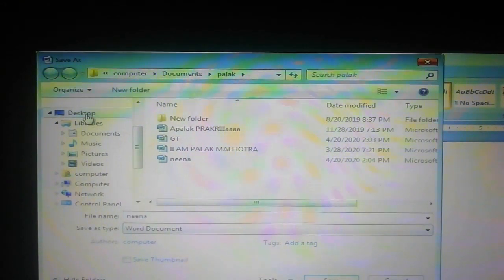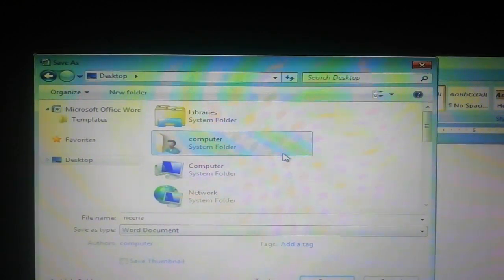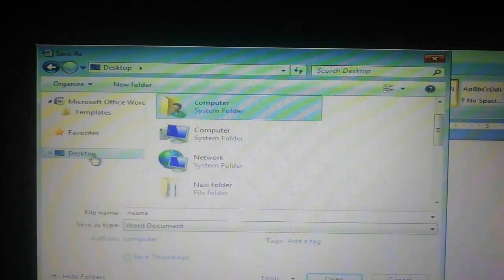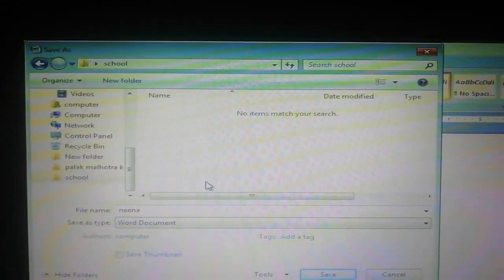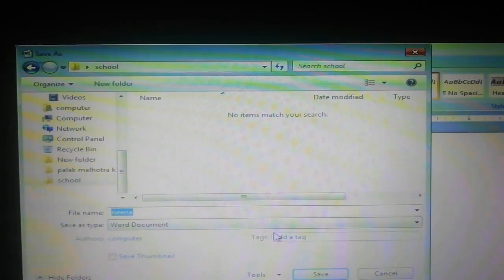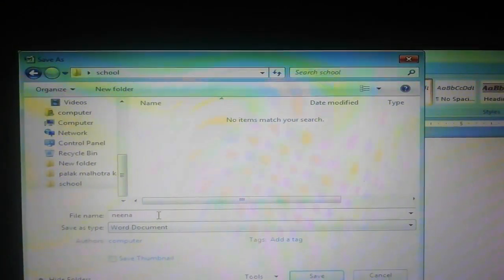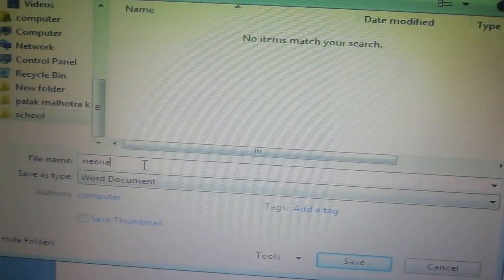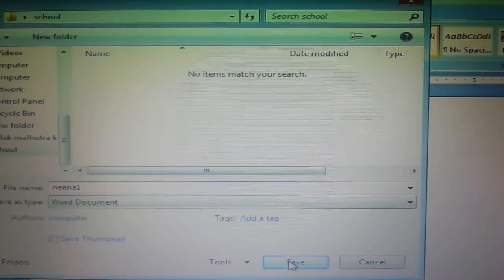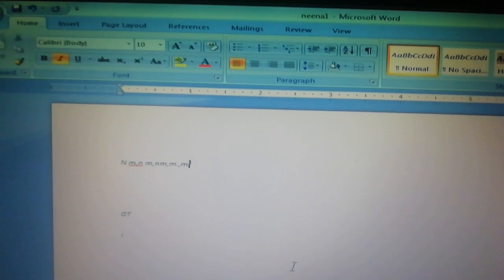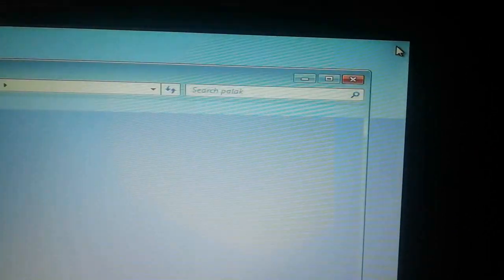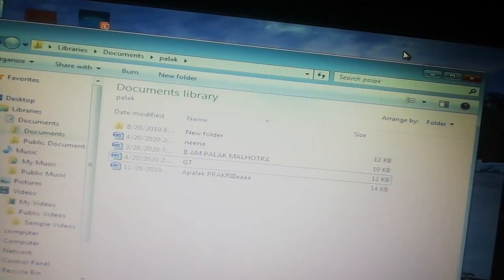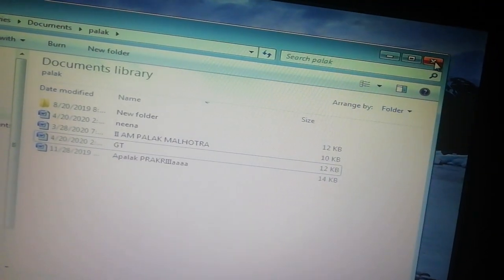Now on desktop you have your folder. Click on desktop and then come here. Your folder is here, school. Open it and write Nina here, Nina 1. Write with a different name, numerical also you can use. Click on save. Now close it. Now back, close this by the close button.